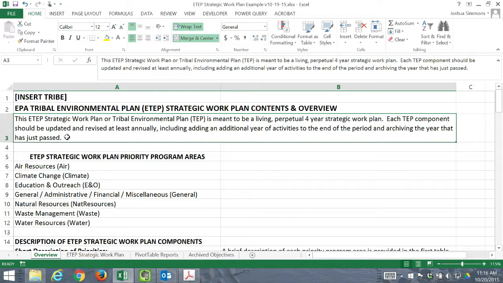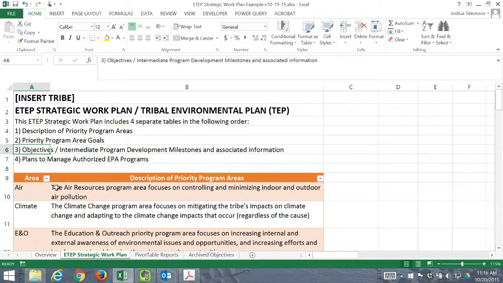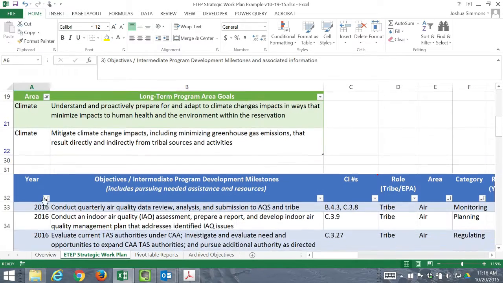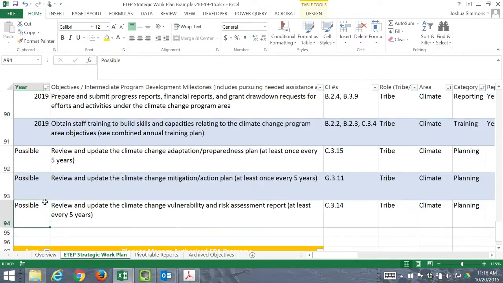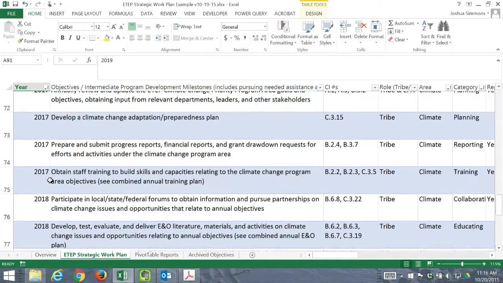So what this means is this currently is a 4-year plan from 2016 through 2019. So that's 2016, 2017, 2018, 2019.